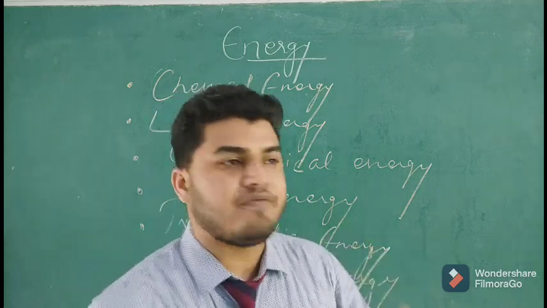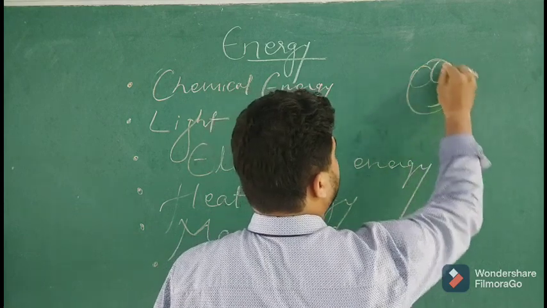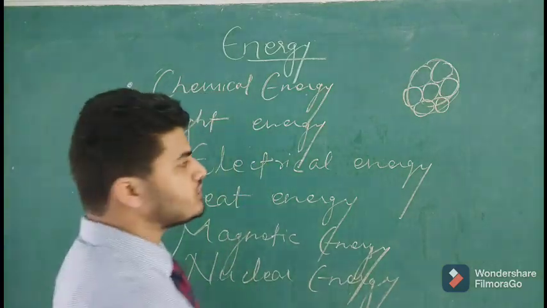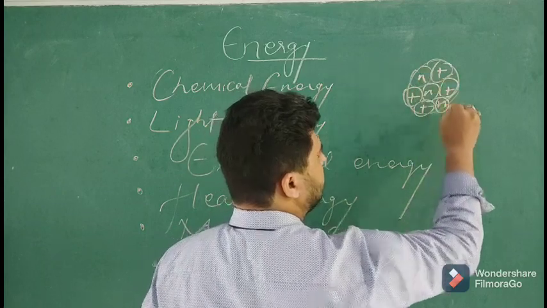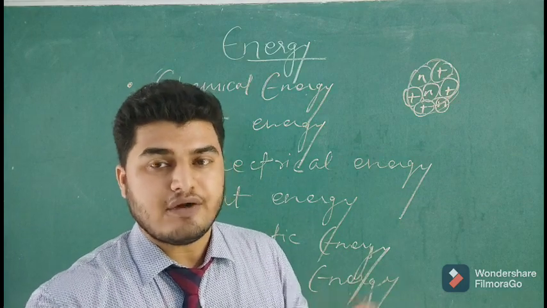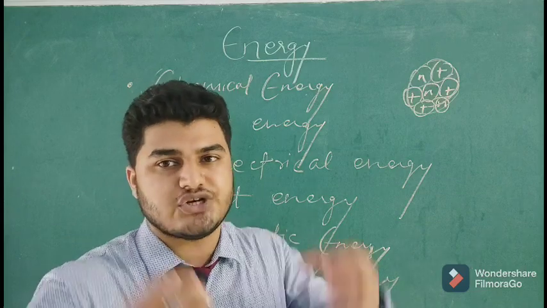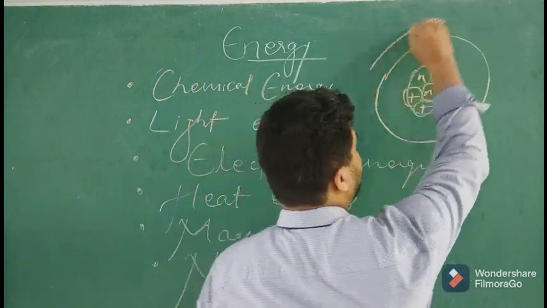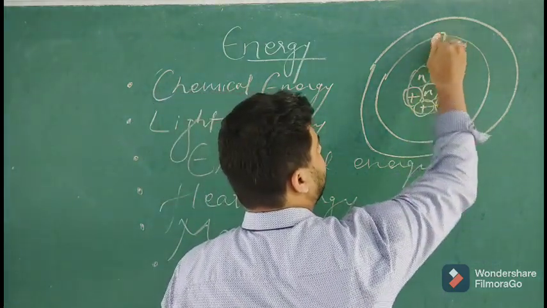Now the structure of the atom is such that protons and neutrons are held together by a strong force of attraction. That force is called the strong nuclear force, which keeps them stuck together. And the electrons are revolving around the nucleus.